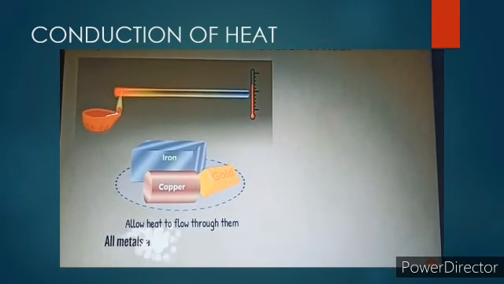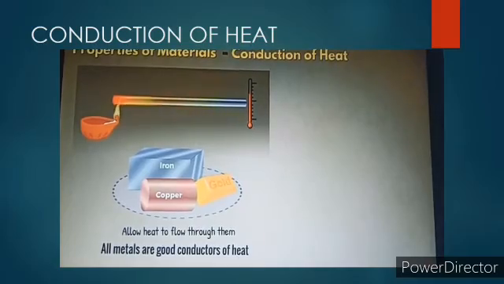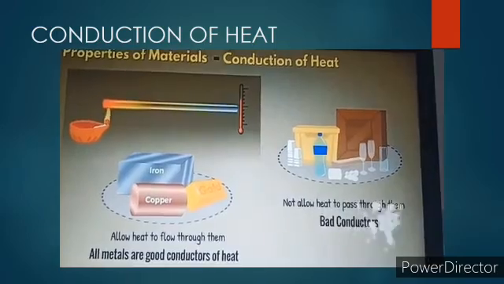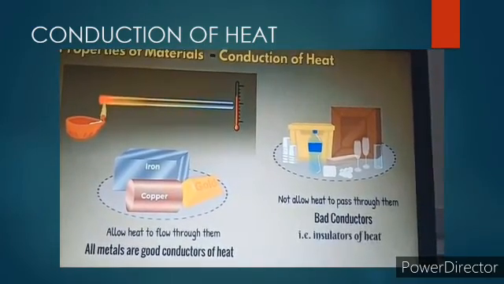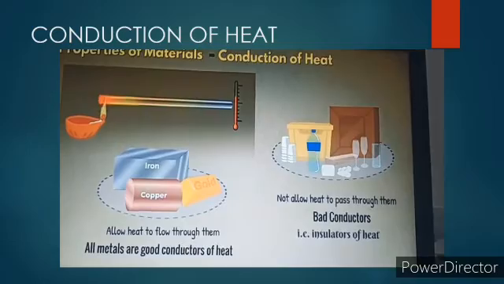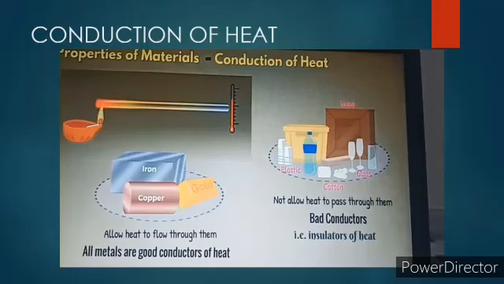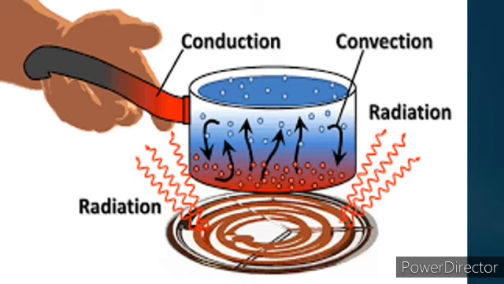All metals are good conductors of heat, and other materials do not allow heat to pass through them. These are bad conductors, which we can call insulators. Insulators of heat are wood, plastic, cotton, glass. In this video we can see that if the handle is made up of metal, it is heated, but a handle made up of wood and plastic doesn't heat up because they are bad conductors of heat.